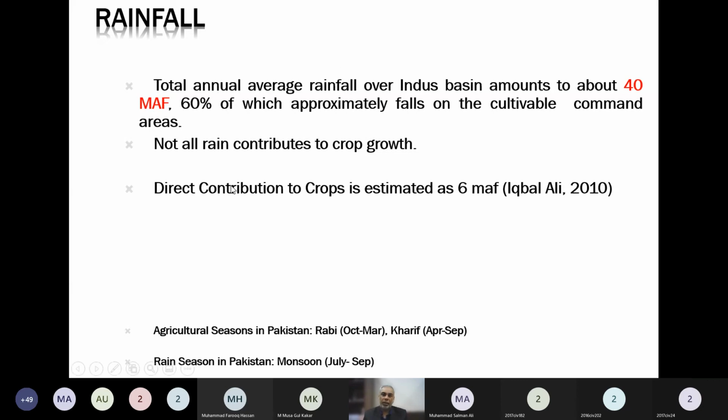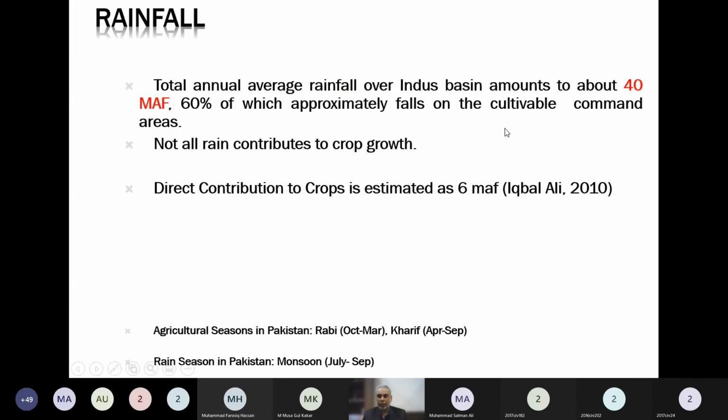So the estimate of how much water is being utilized by the crop from the direct rainfall, and that direct rainfall which is used by the crop, is called effective rainfall. That amounts to be about 6 million acre feet only. So out of the 40 million acre feet occurring on the Indus plains, and 60% of that occurring on the cultivable land, only 6 million acre feet is being utilized by the crops effectively. So we can say that the rainfall contribution is 6 million acre feet as effective rainfall, while rainfall on the Indus plain is 40 million acre feet.